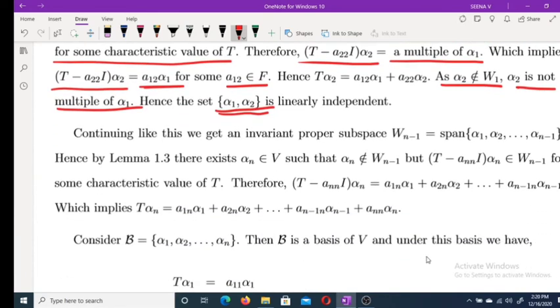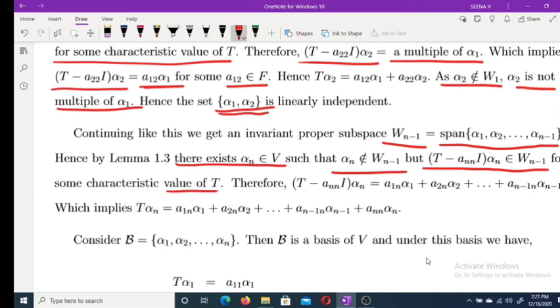Continuing this, we get a subspace W(n minus 1), which is equal to the span of alpha 1, alpha 2, etc., alpha n minus 1. Then there exists an alpha n belonging to V such that alpha n does not belong to W(n minus 1), but (T minus ann I) alpha n belongs to W(n minus 1) for some characteristic value of T.